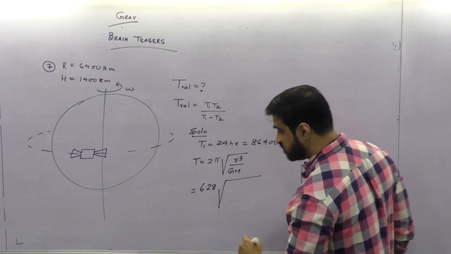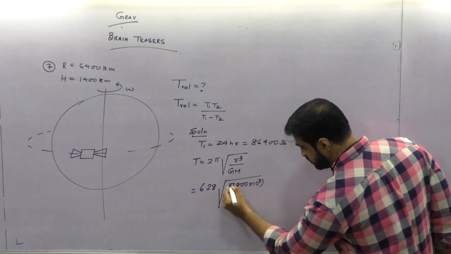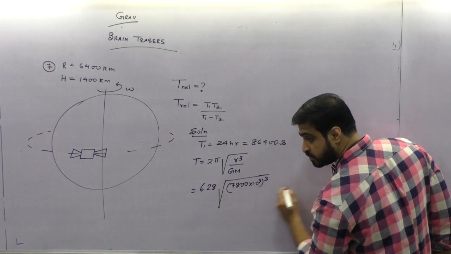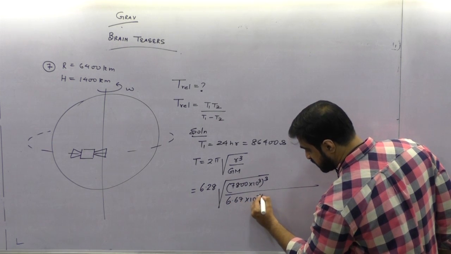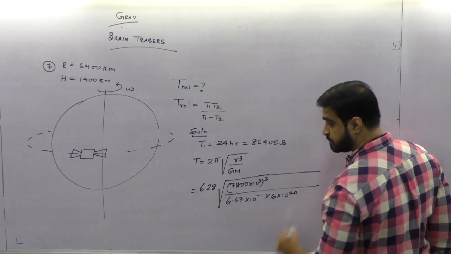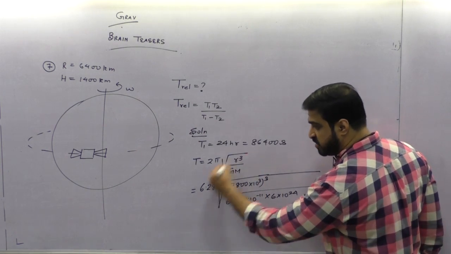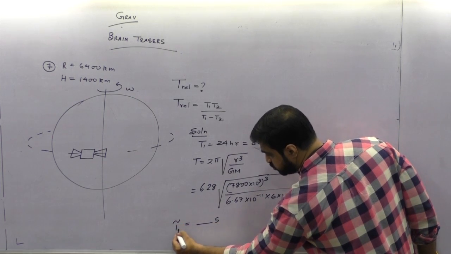That is 7800 kilometer. So 7800 into 10 raised to 3, the whole cube. G is 6.67 into 10 raised to minus 11. And mass of the earth is 6 into 10 raised to 24, right? This answer, when you calculate by logs, you will get some answer in seconds. That will be your T2.